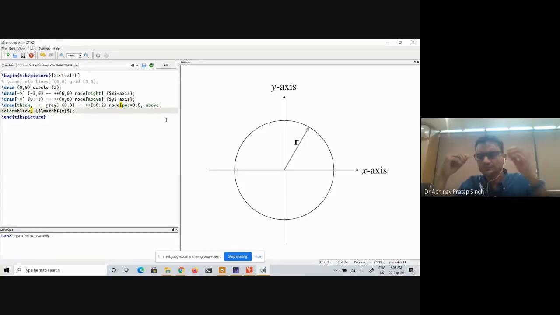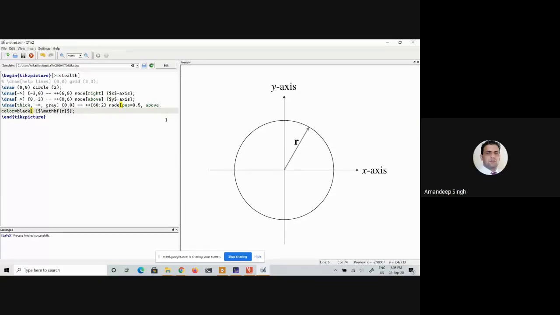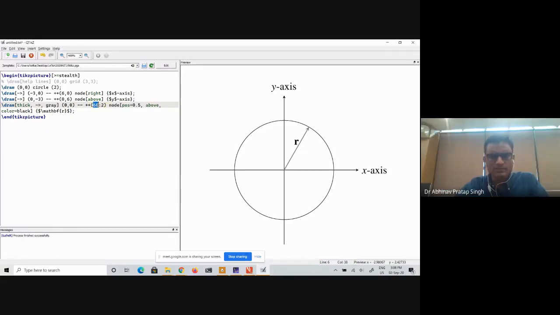Yeah, sir. 60 degree and 2 centimeter, they are taken in same over there. So how does it differentiate between that? This is the degree and this one is the length. Say angle is 10 degree and radius is also 10 centimeter, how to differentiate? Yeah, this is the angle always. The first part is always angle, then you put a colon in between, and the second part is always radius. Okay, sir. Thank you.